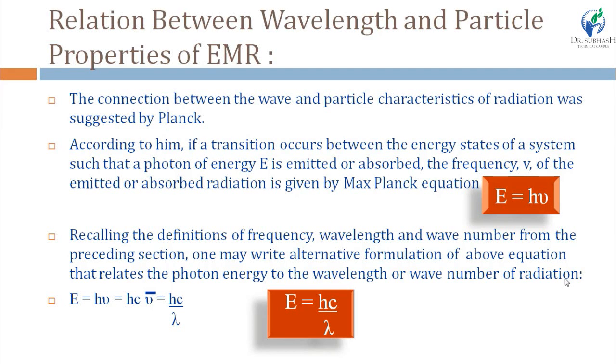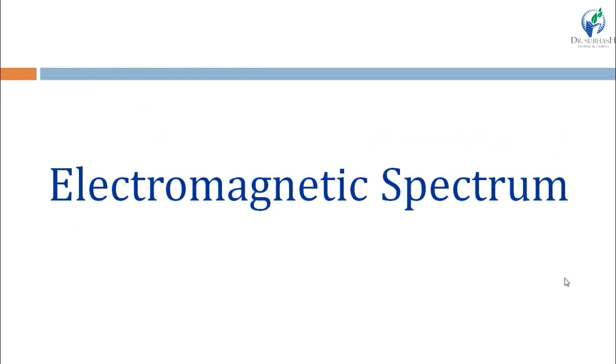E is for energy, h for Planck's constant, c for velocity of light in vacuum, which is equal to 3 into 10 raised to 8 meter per second, and lambda is for wavelength. And this is the Max Planck equation, which is a very important equation in spectroscopy. E is equal to hc upon lambda, right? Remember it. So this was all about electromagnetic radiation, its wave properties and its particle properties, right?